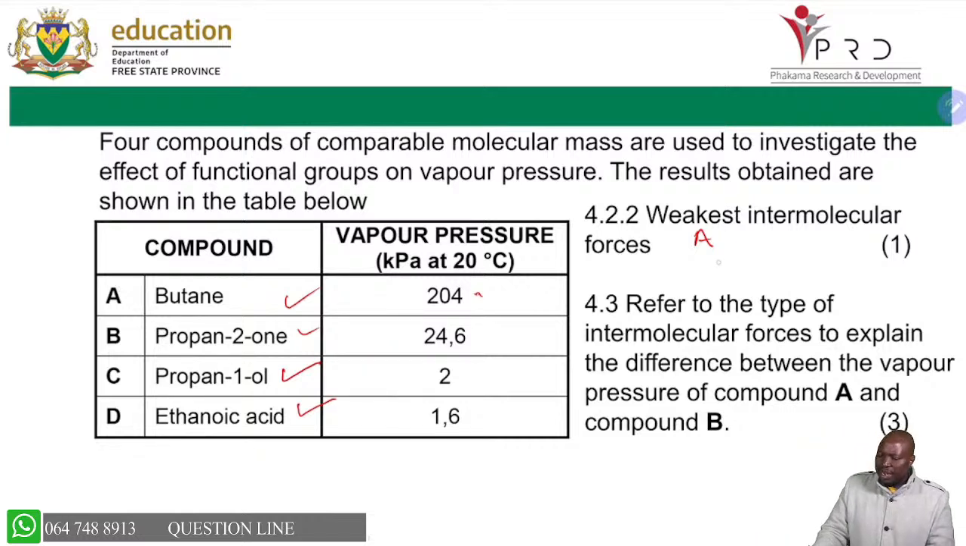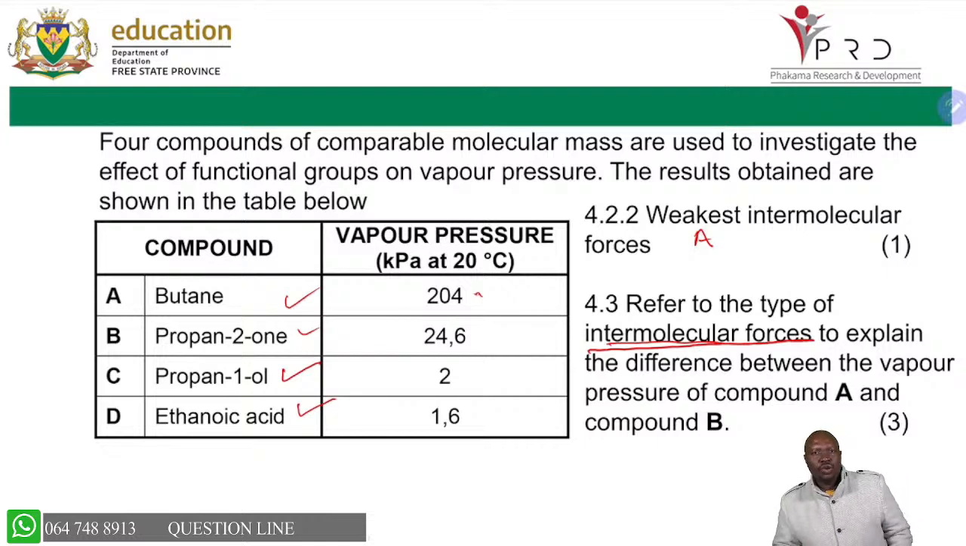Now, as we move, refer to the type of intermolecular forces to explain the difference between the vapor pressure of compound A and compound B. Already, they told you here: refer to the type of intermolecular force. So it makes the question much easier, because I've given you a skill: you are told that A is butane and B is propan-2-one, so just refer to them as A and B. Then we're able to move forward with no problem.